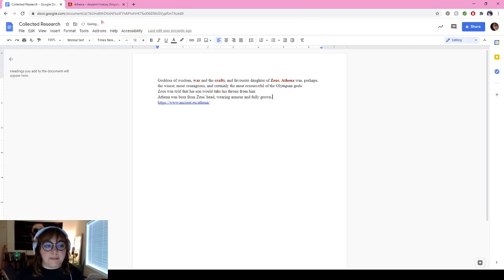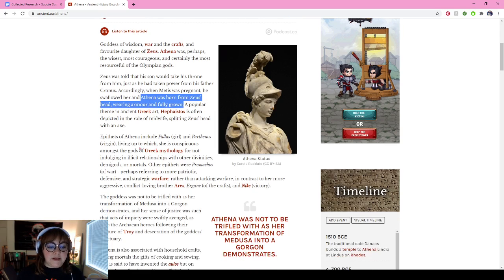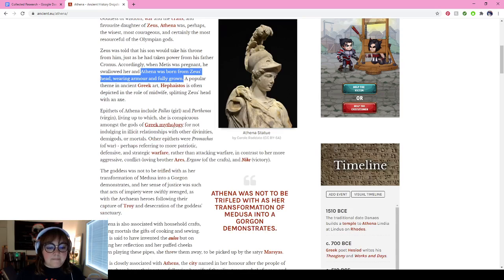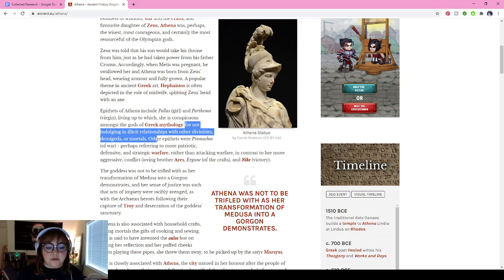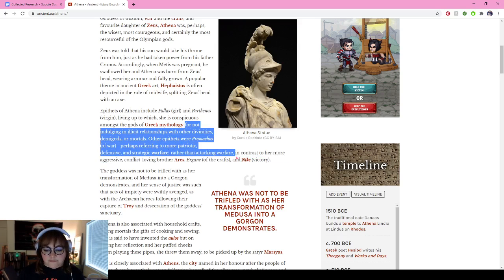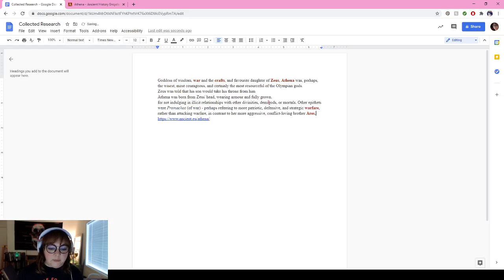So I might just drop that down in another thing. Let's see. She's known for not indulging in illicit relationships with other divinities, demigods, or mortals, and prefers more patriotic, defensive, strategic warfare rather than attacking warfare, in conflict with her brother. Okay, so that's all pretty good information. So I'm going to paste that down there below as well.